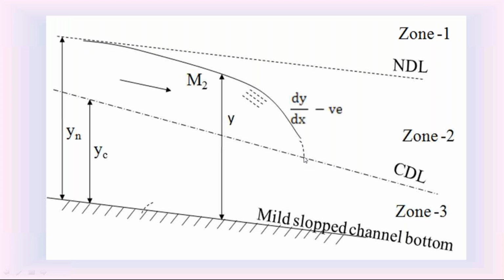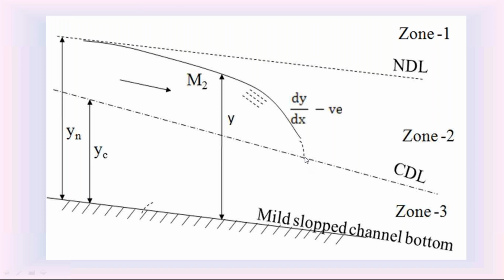On the downstream side, for this M2 water surface profile, depth of flow y is equal to yc. When y is equal to yc, dy by dx is infinity. I explained that in the previous classes. At the depth of flow y is equal to yc, dy by dx is equal to infinity. dy by dx is the slope, and when the slope is infinity, it indicates either vertical or perpendicular.